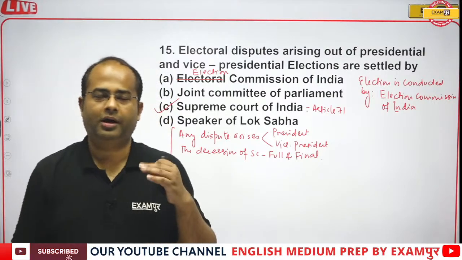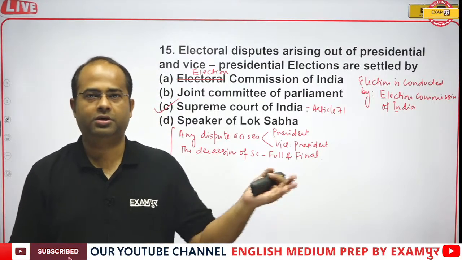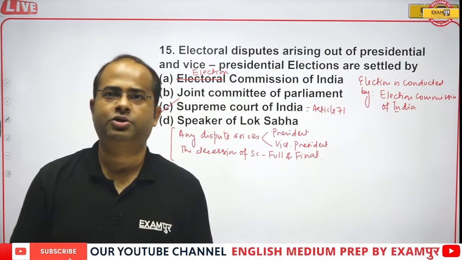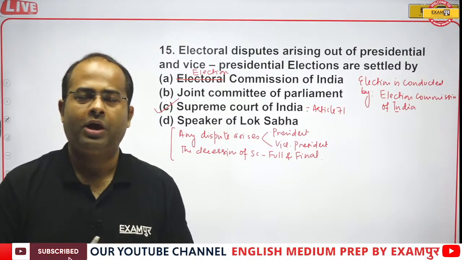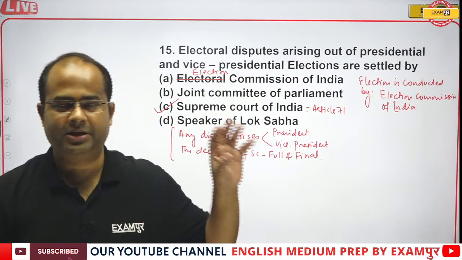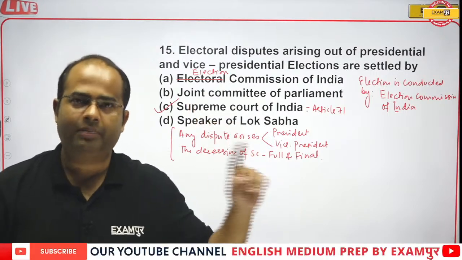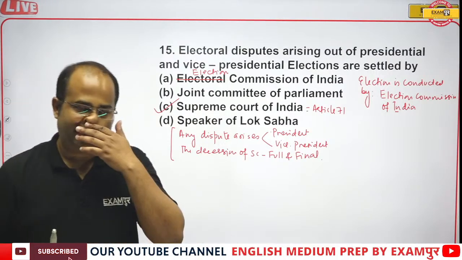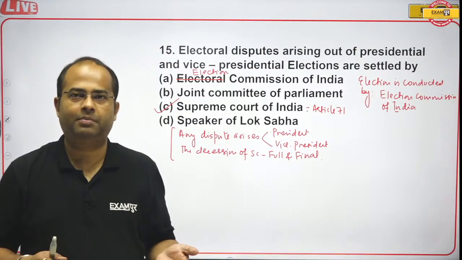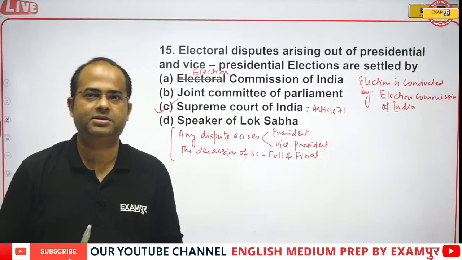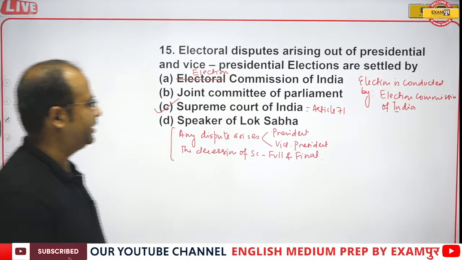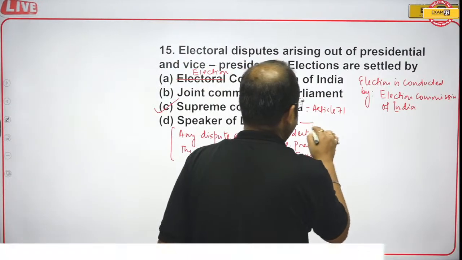Giri used undue influence on the voters of the presidential election. So I hope, my dear students, this should be clear to all of you, and you must remember this: when it was being called, at that point of time the president was V.V. Giri. He was being requested by the Supreme Court to appear before them so that he can explain his points. So the correct answer will be option C.